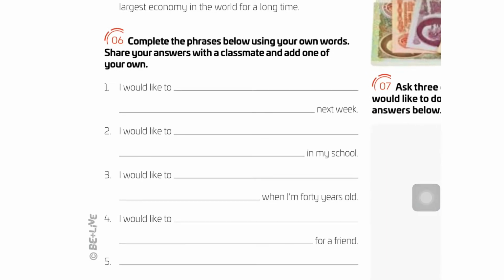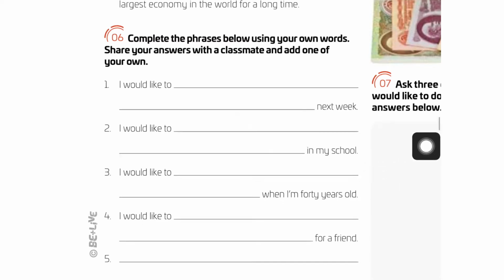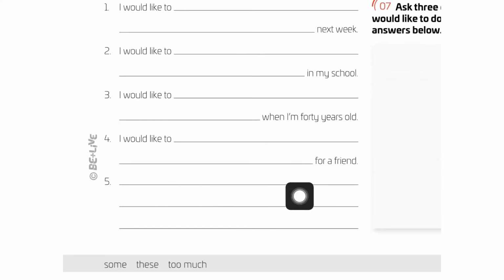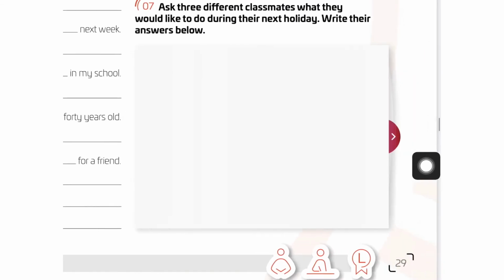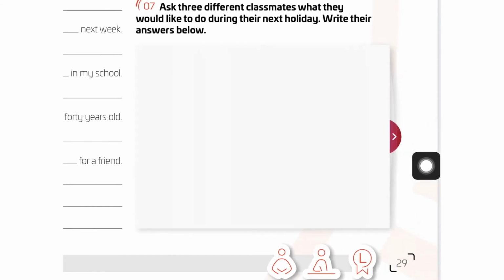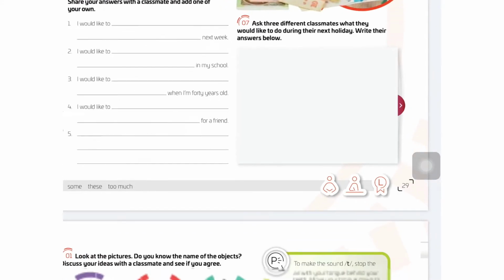Complete the phrases below using your own words, your proper words. Just don't copy and paste from another website. Your own words. Be creative. Share your answers with a classmate and add one of your own. We are going to complete the sentences by using our own words, our imagination. Be creative, and we are going to add one more here. Then number 7 is not going to be this because it's going to be done in class.